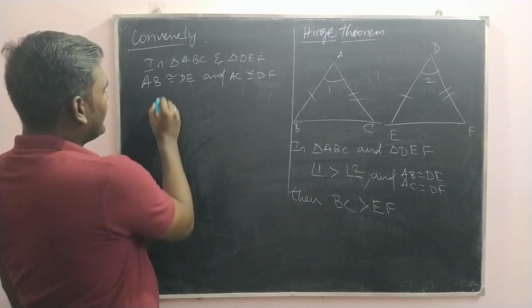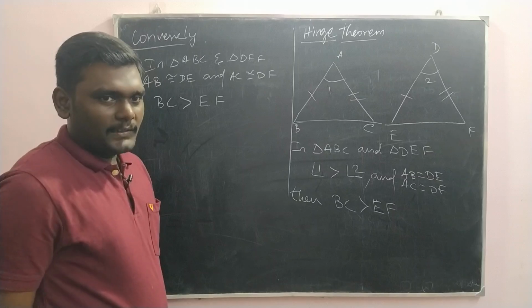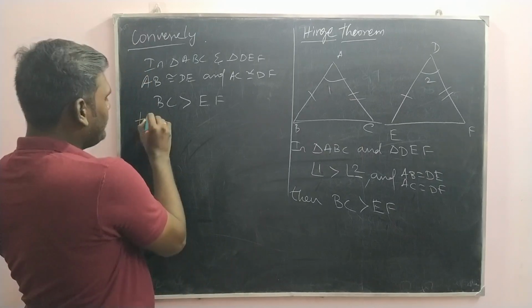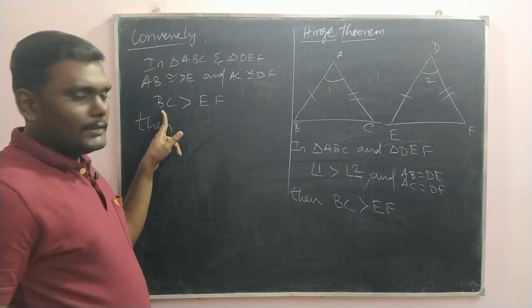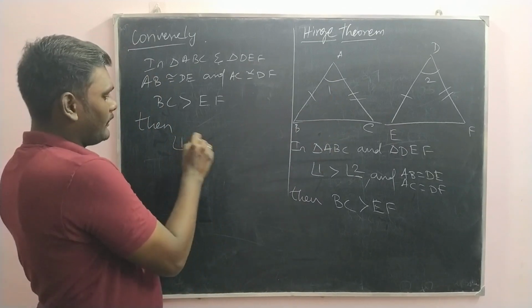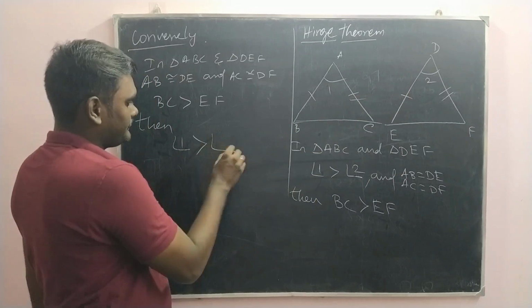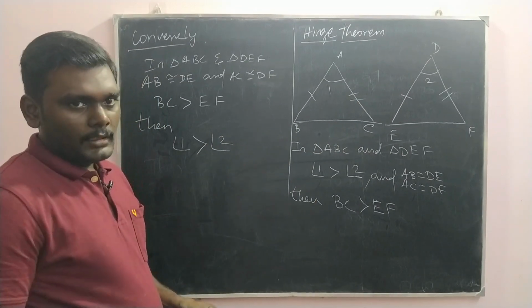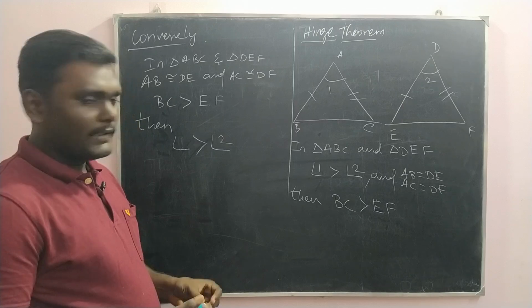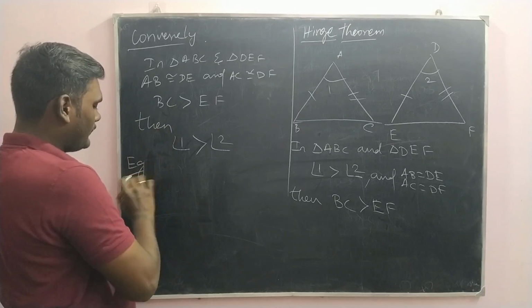And we have side BC greater than EF. Then we can imply that the angle opposite the greater side will be the greater angle compared to the angle opposite the smaller side. Based on that, we have some examples, which we have seen on page number 313.